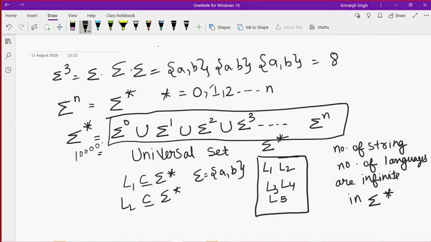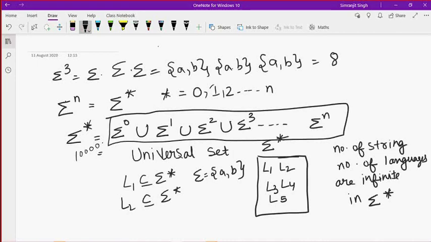Till now, does anyone have any kind of problem, however silly it may be? Doubt, ask me. Say yes, sir, on the chat box. Okay, thank you, Nikhil, Shaleen, Varun, Priyansh, Tejas. I'm very happy that you are listening and not finding it boring.